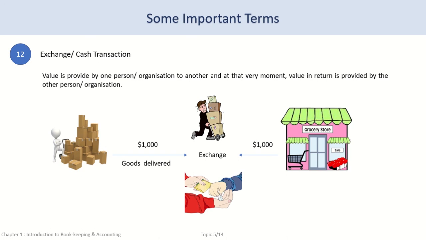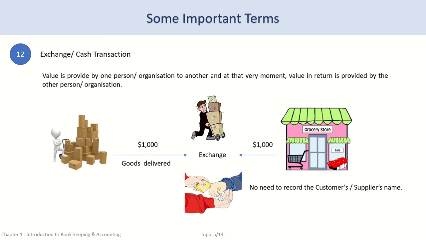Similarly, in a purchase transaction, if we purchase and pay money immediately in return for the goods purchased, it is an exchange transaction. In an exchange transaction, knowing the other person's name is not at all important since you get the value in return. That's why when you go to the market or a grocery store and pay money in return for your purchases, the storekeeper does not ask you your name and address.